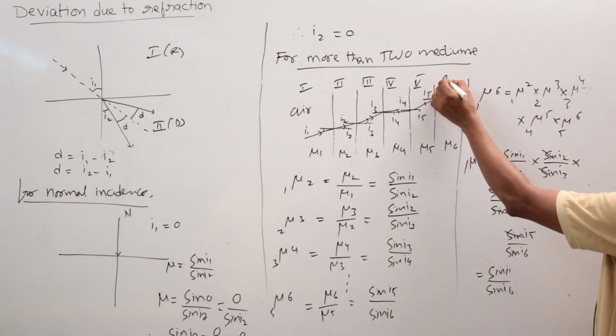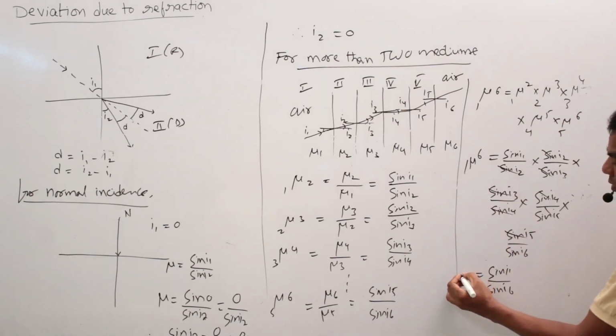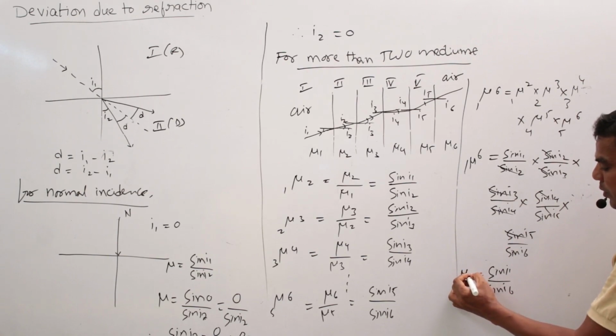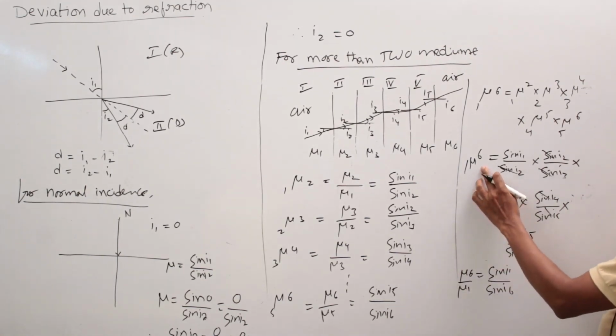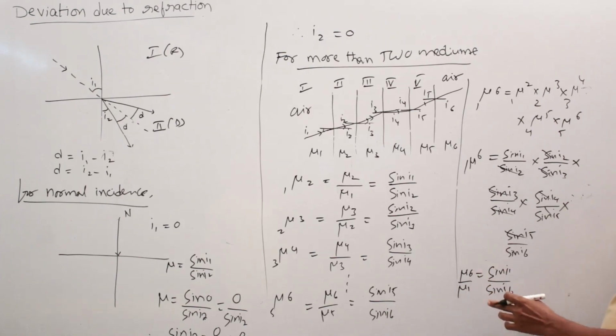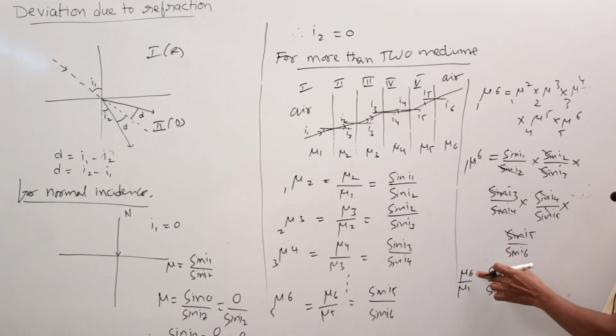Similarly, the last medium is also an air medium. So this can be written as mu6 by mu1. So mu16 can be written as mu6 by mu1, where mu1 is the refractive index of the first medium and mu6 is the refractive index of the last medium.